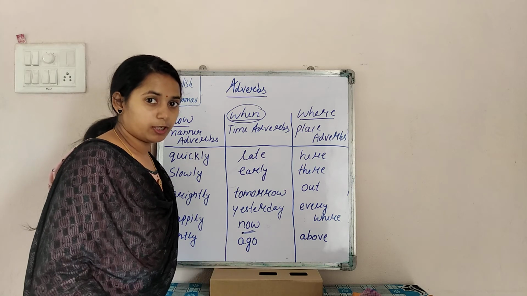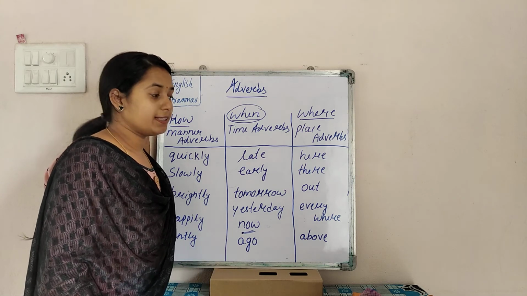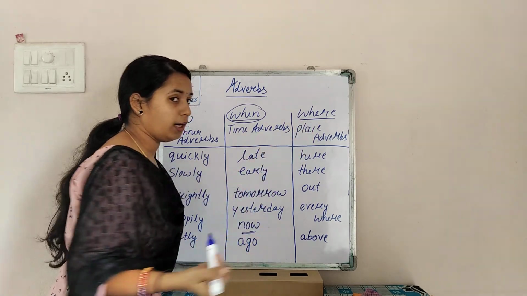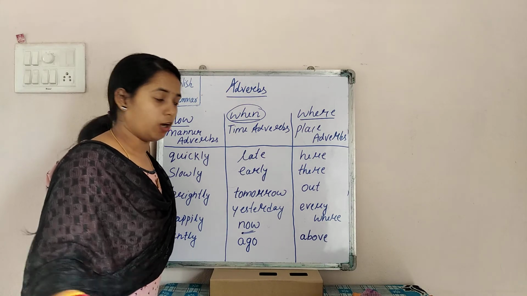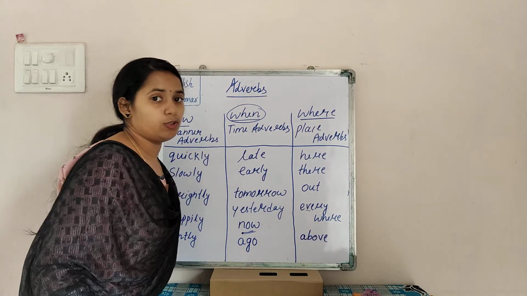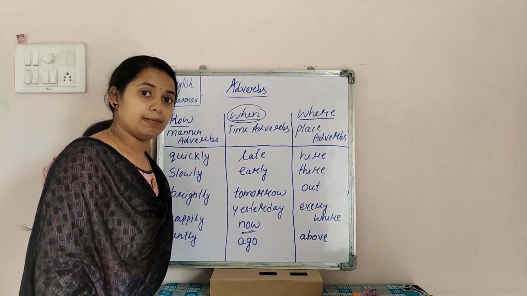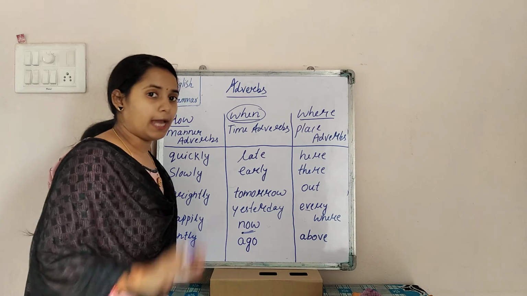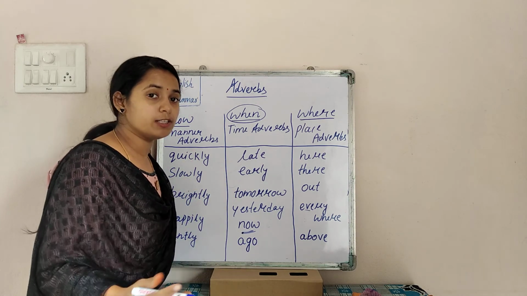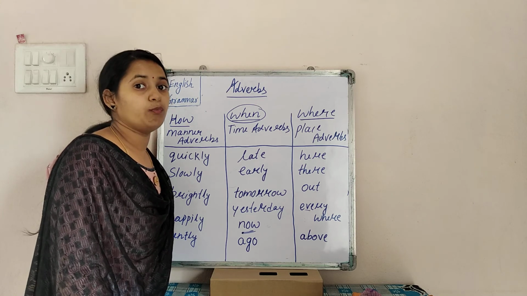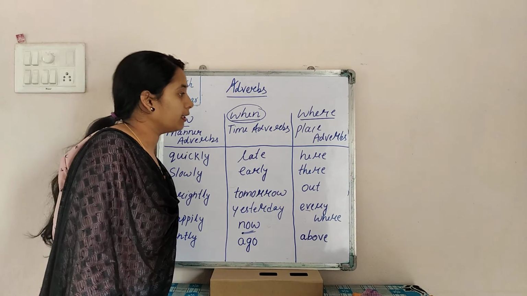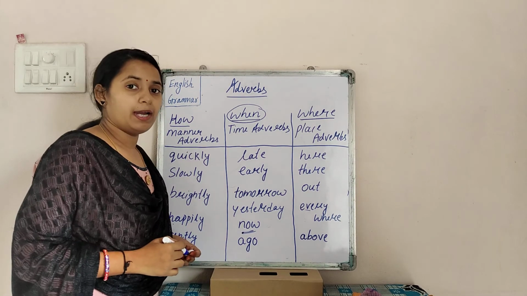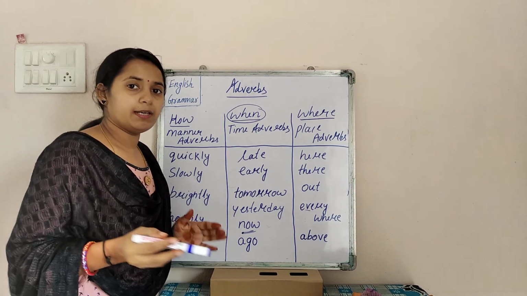Yes, everywhere. God is everywhere. So when we say that, the word everywhere. Where is God? The answer to where. God is everywhere. So then we can say that everywhere also comes under place adverb. Similarly, nowhere is also an example of a place adverb. Next, above, below. These are also giving the answer to the word where in the particular sentence. That's why these all come under place adverb. Can you find manner adverbs, time adverbs and place adverbs in a particular sentence if it is given?